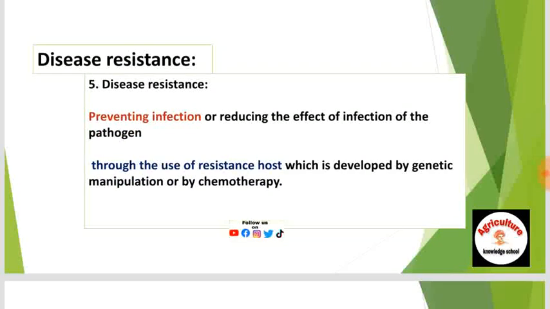Disease resistance. It is the fifth principle. Disease resistance means preventing infection or reducing the effect of infection of the pathogen through the use of a resistant host, which is developed by genetic manipulation or by chemotherapy. In the disease resistance principle, we use different breeding or biotechnological methods for controlling the pathogen.